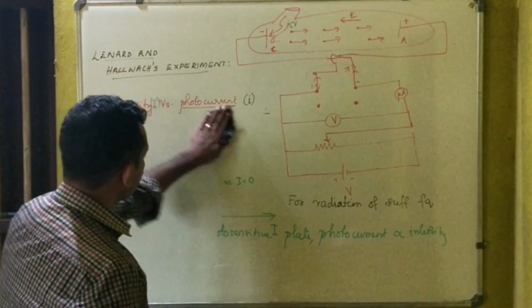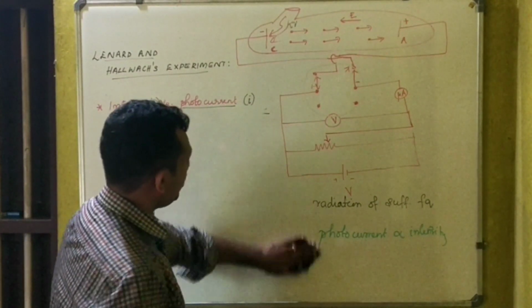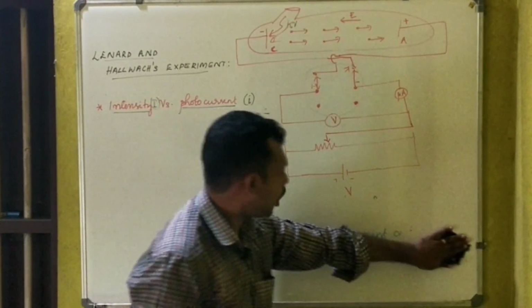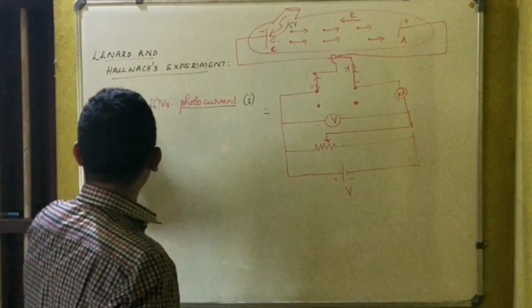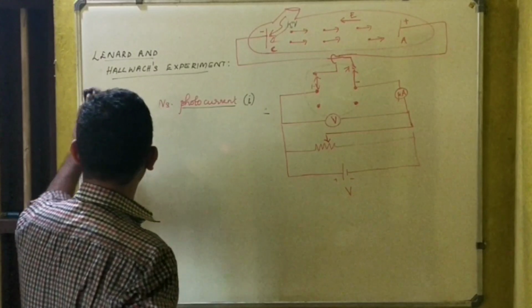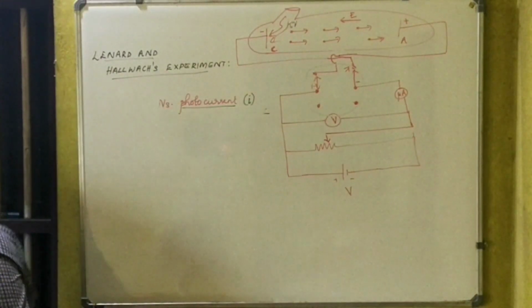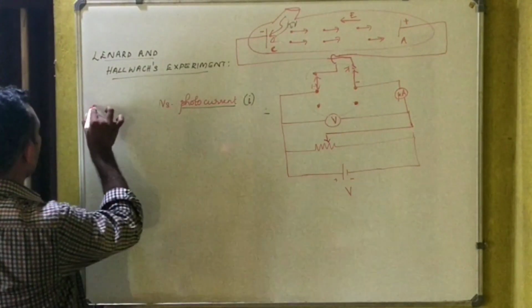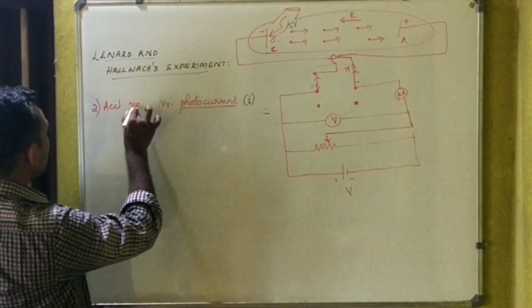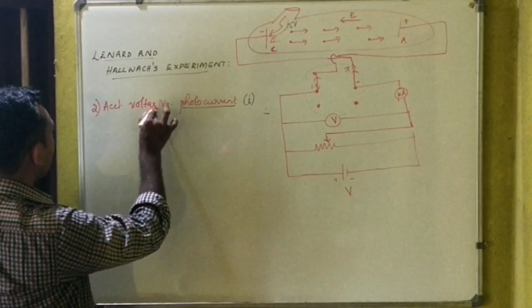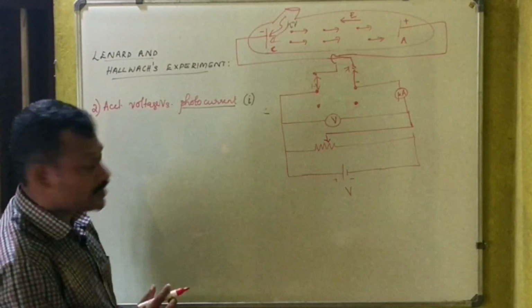Coming on to observation number 2 made by Lenard and Hallwachs. That is regarding the accelerating voltage. The second one is accelerating voltage versus photocurrent.